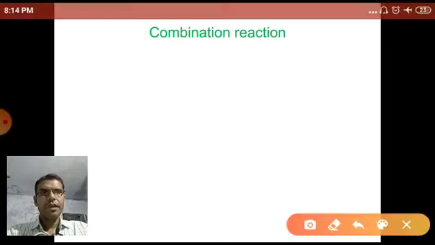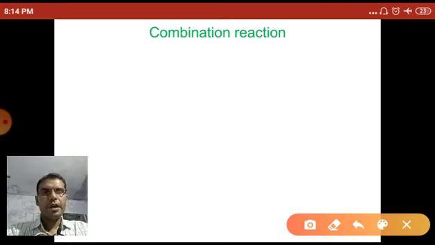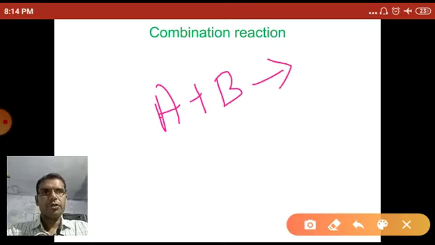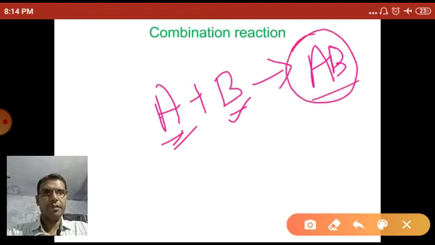So first, combination reaction. In the combination reaction, two or more substances are combined to each other. Suppose A and B, simple substances, combine to form a new complex substance AB.